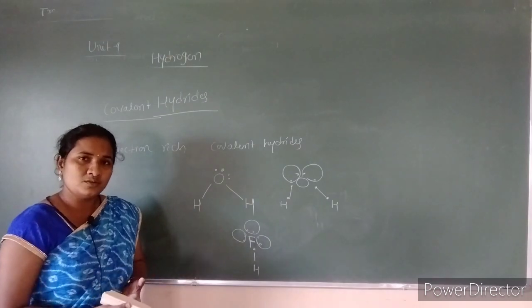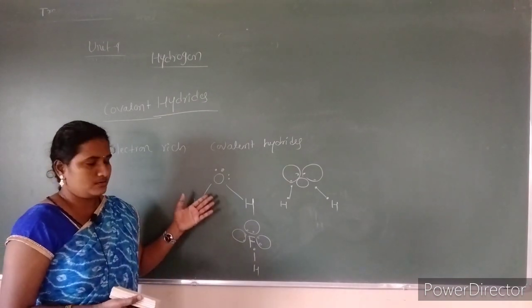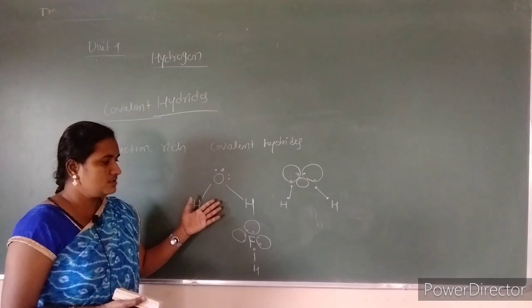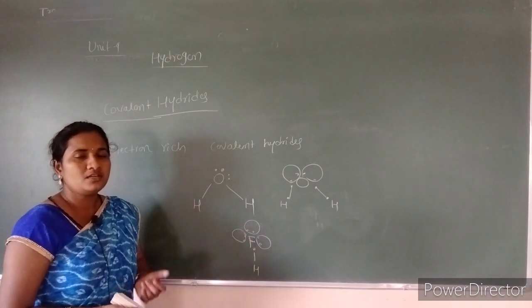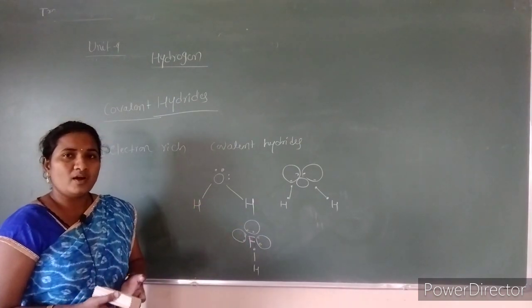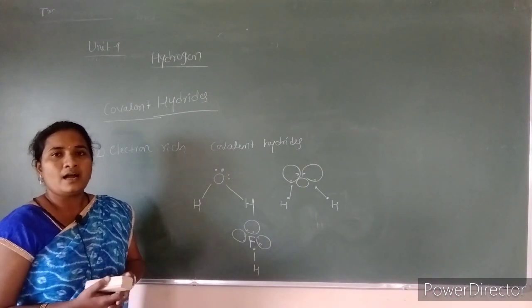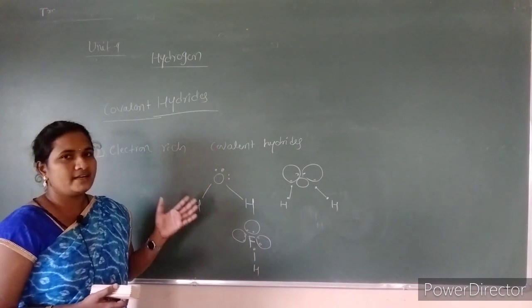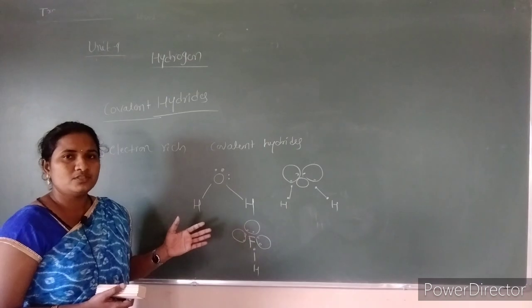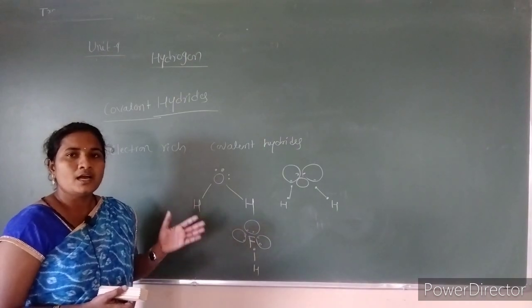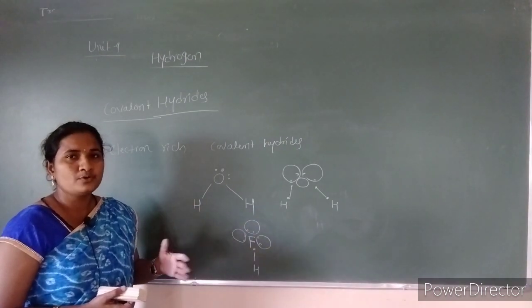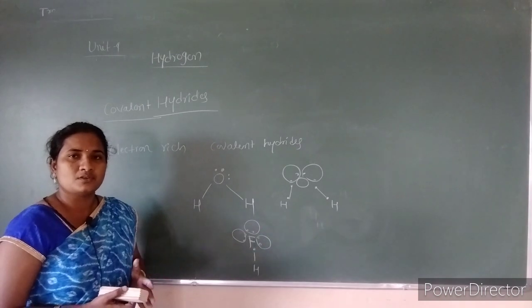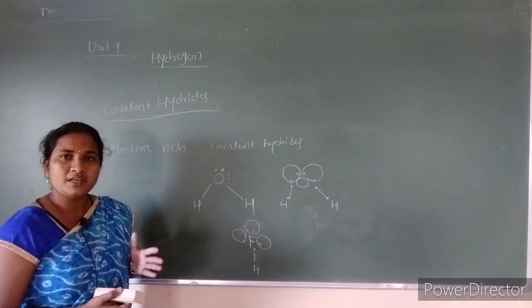Because of this hydrogen bonding, these hydrides of oxygen, fluorine and nitrogen show a higher boiling point compared to other hydrides.